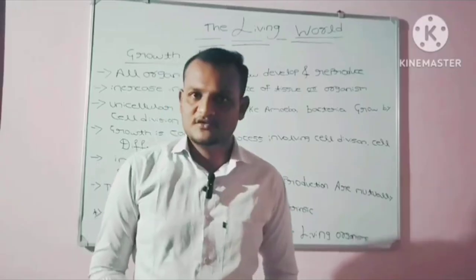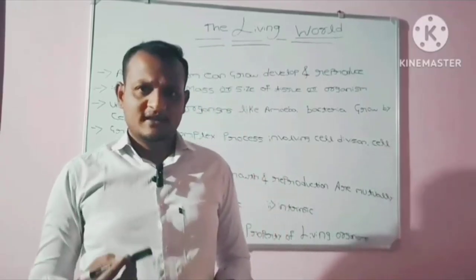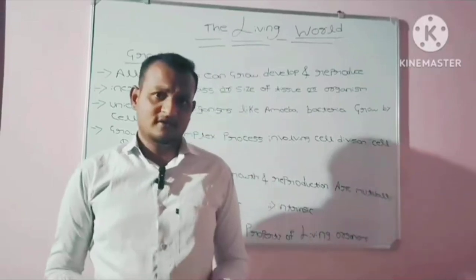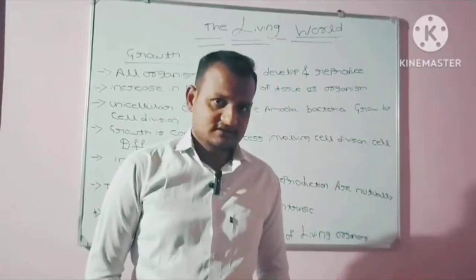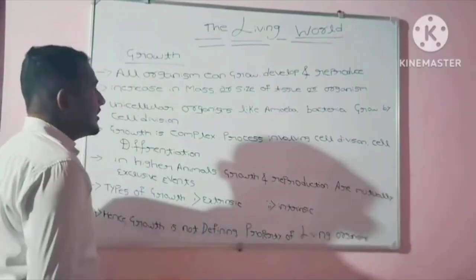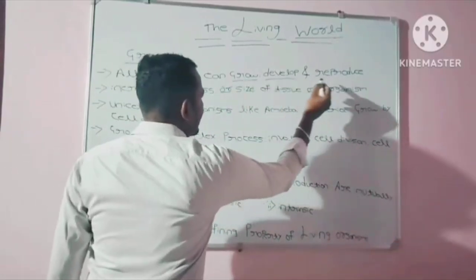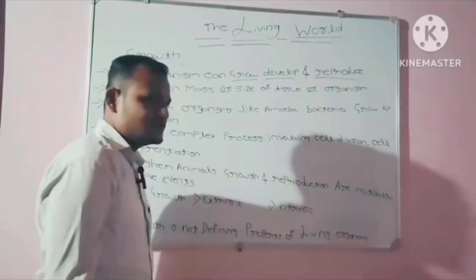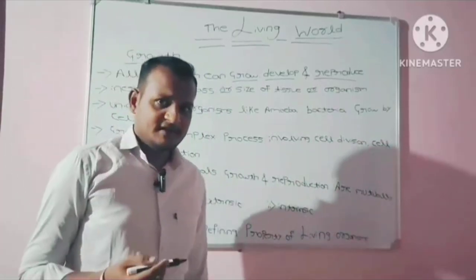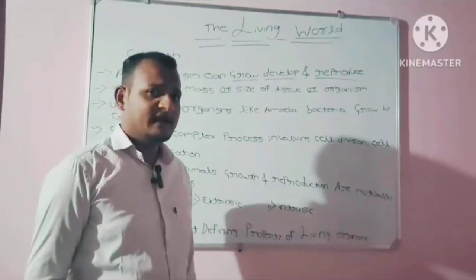Let's discuss the features of living organism one by one, whether they are going to be the defining properties of living organism or not. So let's start with growth. All organisms can grow, develop, and reproduce. As you know, all living organisms can grow, develop, and reproduce.